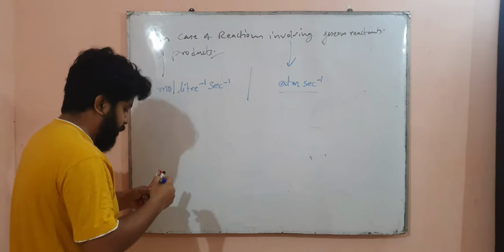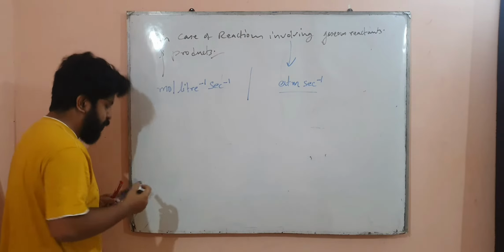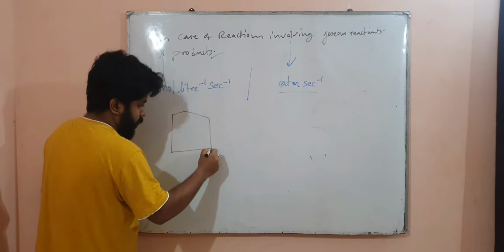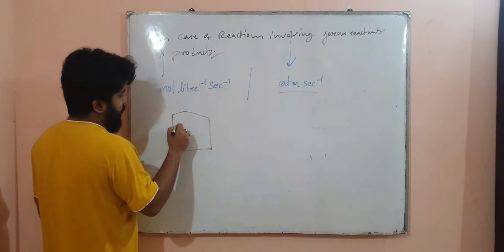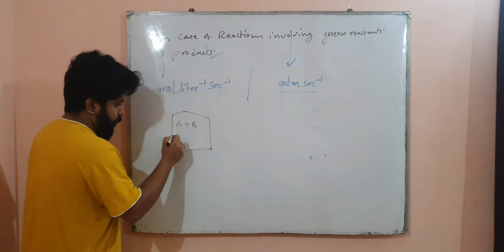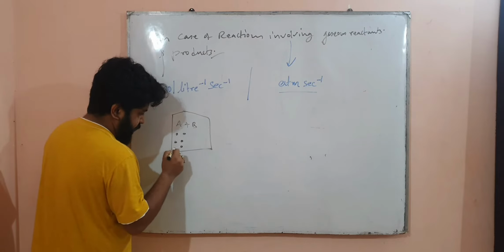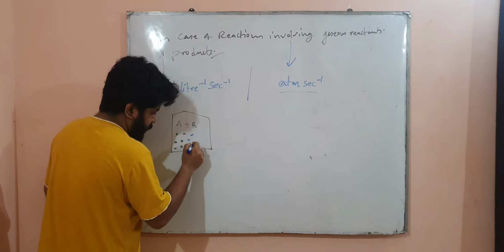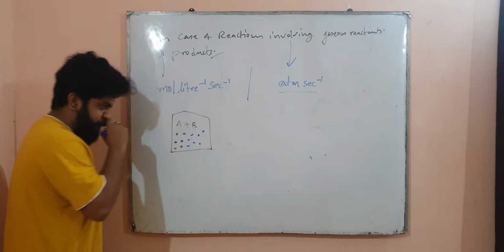Here, in case of gases, when two gases react, suppose this is a reaction vessel. Two gases A and B are reacting. Suppose this is the molecules of the A gas and these are the molecules of the B gas. They are reacting.